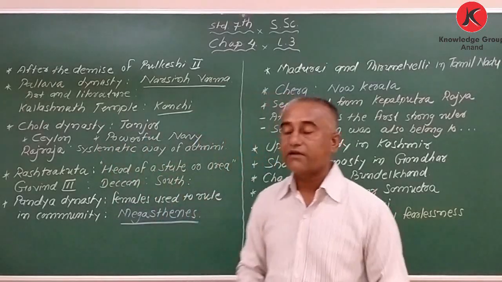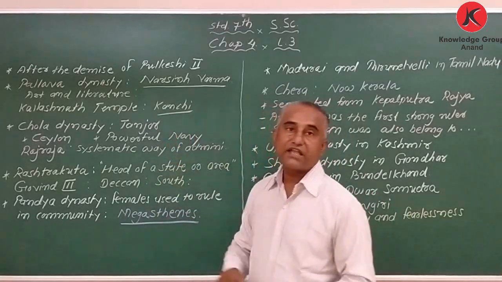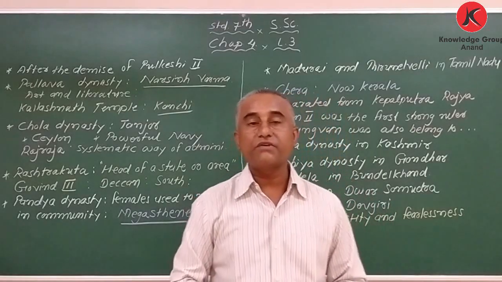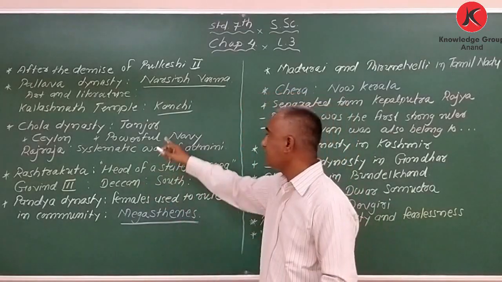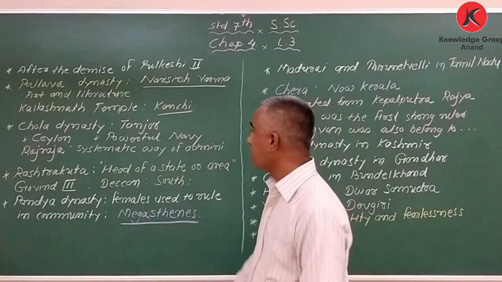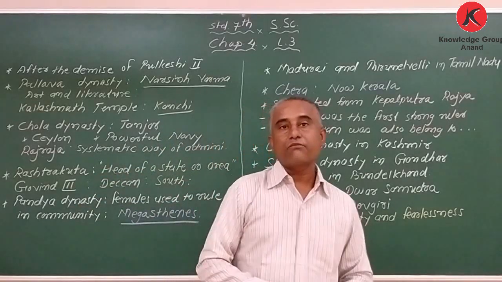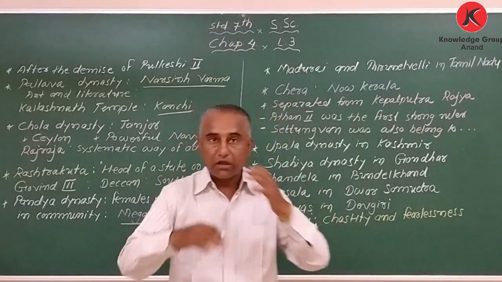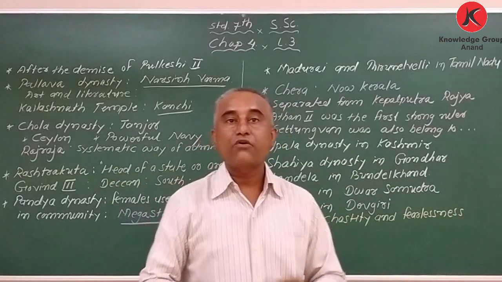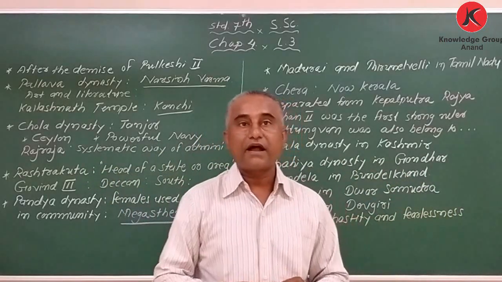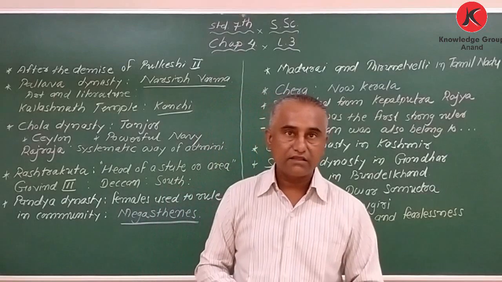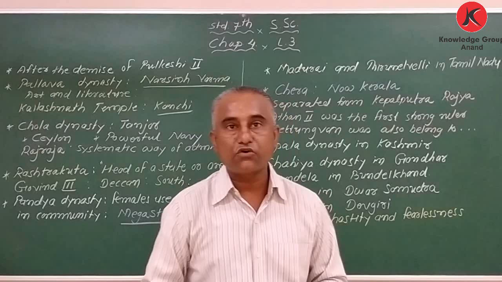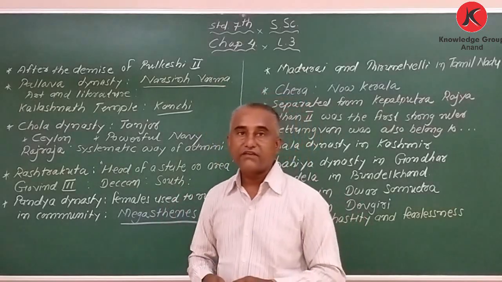After that we have the Chola dynasty. Tanjore was the capital of the Chola dynasty. Another name is Tanjavaram, but don't worry, we are learning only this word, Tanjore. And my dear student, they spread their dynasty because they had a good army, a navy. The army which fights in the sea is called the navy.